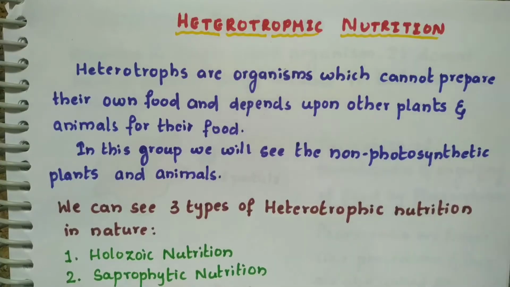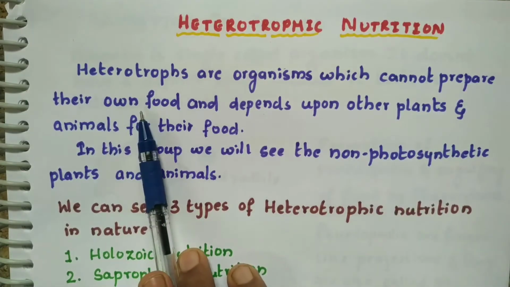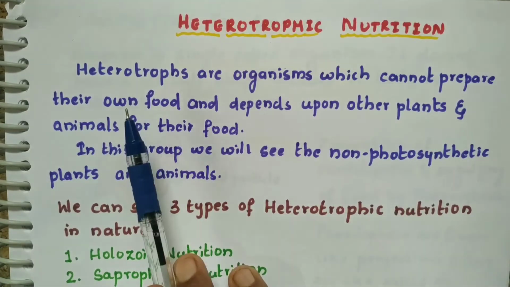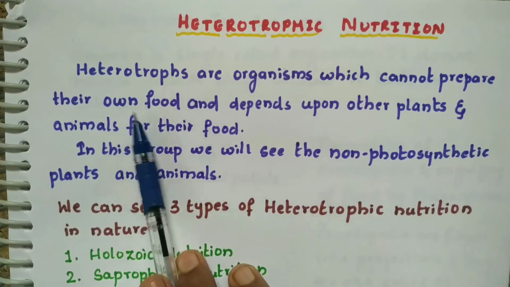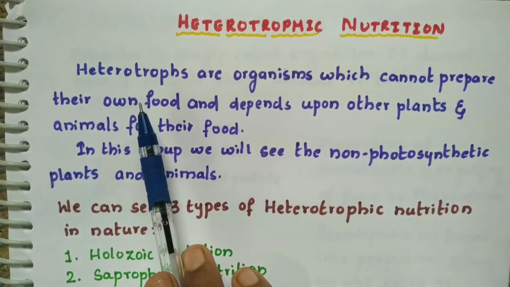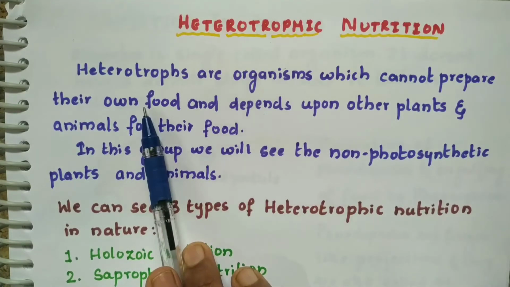Students, till now we have studied autotrophic nutrition. Now let us start with heterotrophic nutrition. Heterotrophs are organisms which cannot prepare their own food. Why can they not prepare their food? Because they lack the system of conversion of sunlight into energy. They cannot absorb the sunlight. Why? Because they don't have chlorophyll. Chlorophyll helps in absorption of the sunlight.